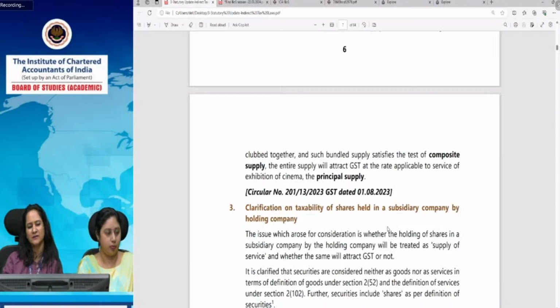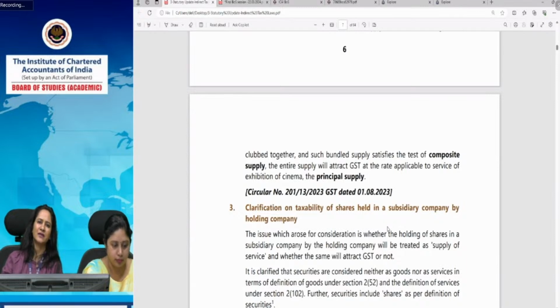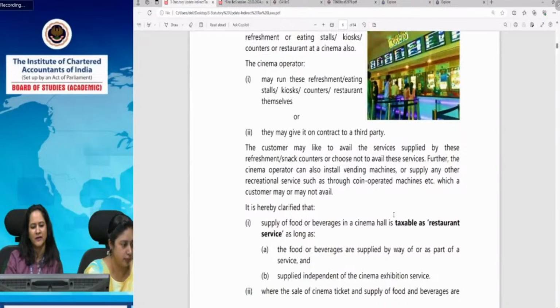So in case the supply of food and the cinema has been clubbed together and it is in the nature of composite supply, then, as you must have already studied the concept of composite and mixed supply, the entire supply will attract GST at the rate applicable to the service of exhibition of cinema, because cinema activity is basically the principal supply in this case, and the food has been supplied as ancillary to the cinema service. And another way of supplying these food and beverages is when they are supplied independent of cinema exhibition service.